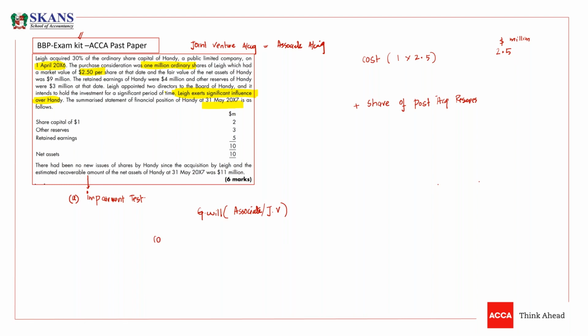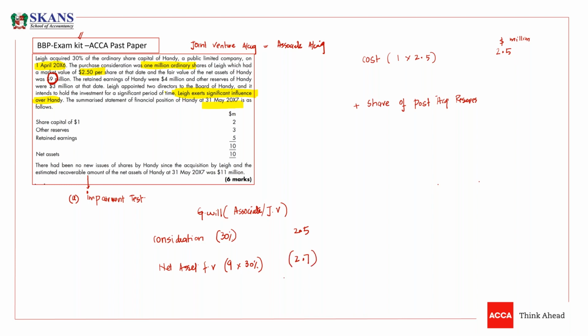What is the consideration that you are paying for 30% of this company? We are paying consideration for 30% of the business, and the consideration, our cost, is 2.5 million. Now you need to take the fair value of net assets. The fair value of net assets at the date of acquisition was 9, and we have acquired 30% of it. So the net asset share is 2.7.